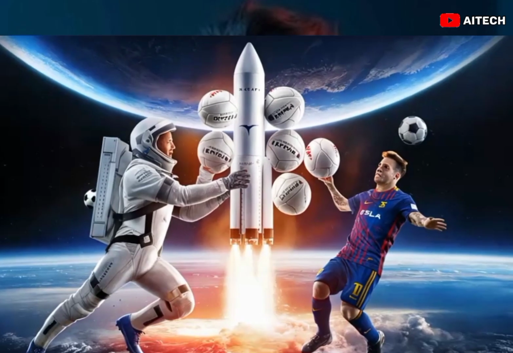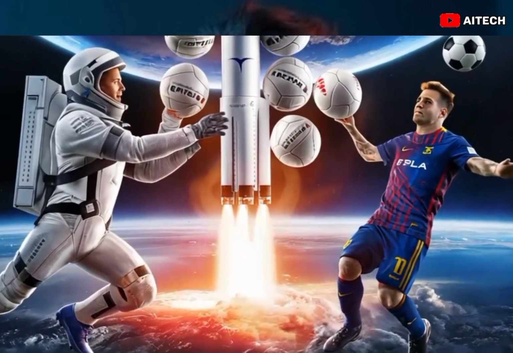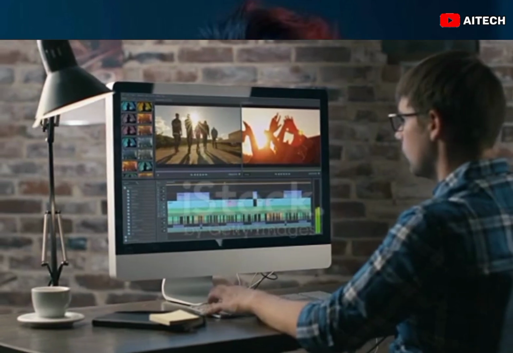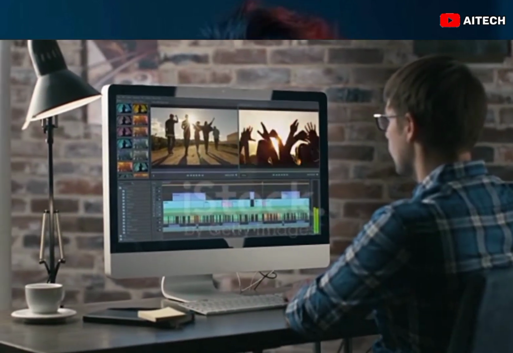Before we jump into the tools, let's understand why Elon Musk and Messi videos blow up on the internet. 1. Musk represents innovation and the future. Messi embodies passion and brilliance in sports. Combining their worlds sparks curiosity. 2. From Musk building futuristic spaceships to Messi scoring goals on Mars, the mashups are limitless. 3. With free tools, you can create mind-blowing scenarios that grab attention instantly.